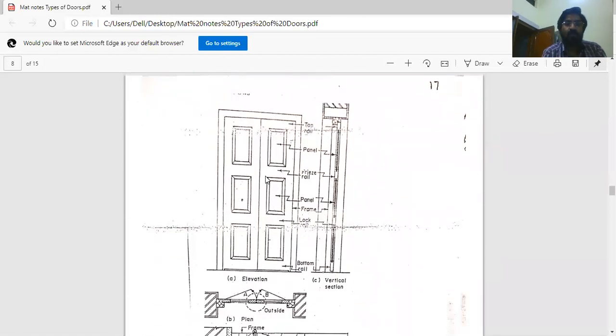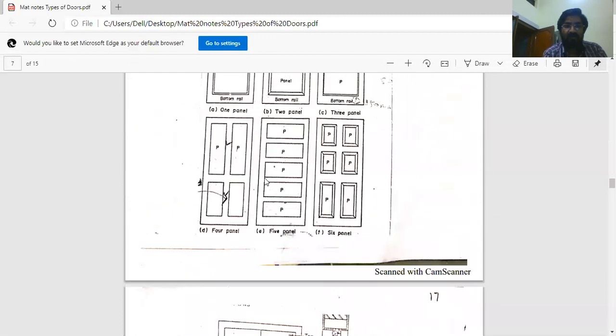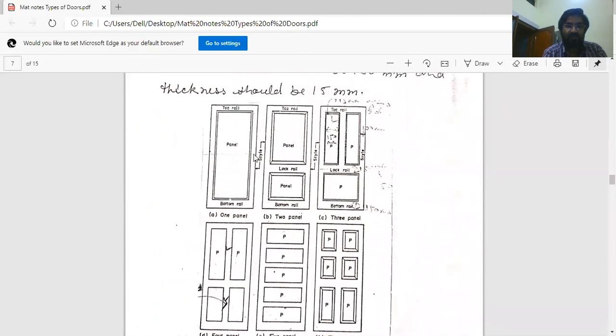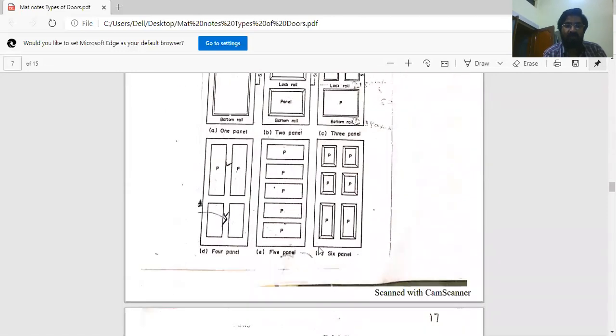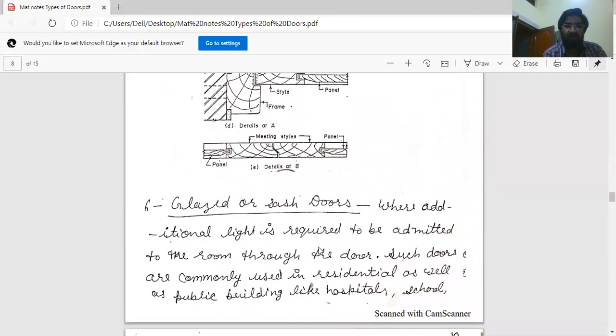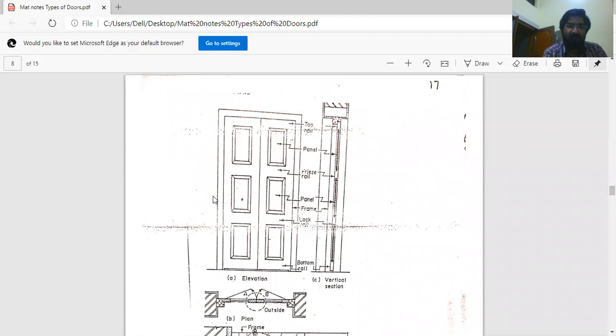This is a double shutter framed and panel door. These are single shutter panel doors, and this is the double shutter, one and one, double shutter framed and panel door.